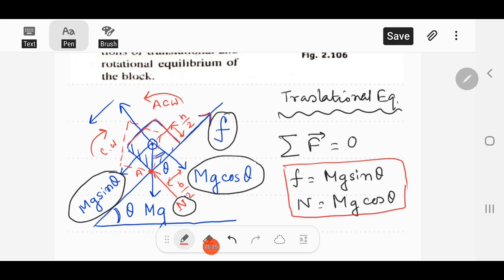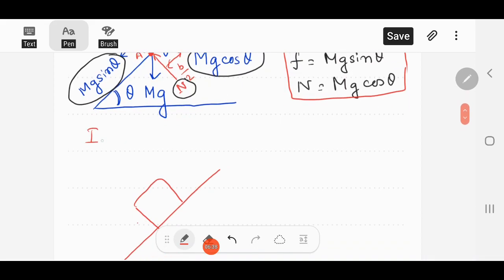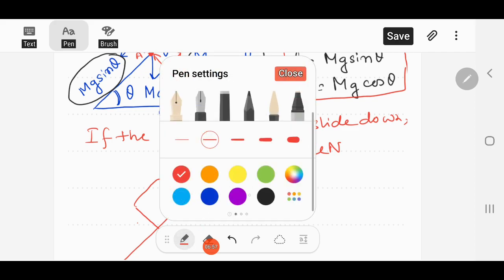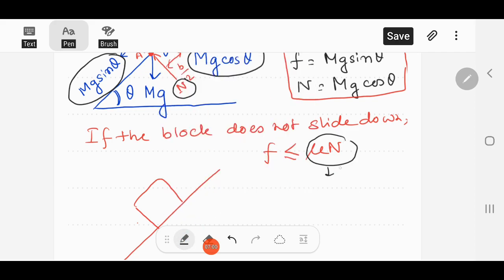And if the block does not slide down, then the frictional force must be less than or equal to mu into N, because mu into N is the limiting or maximum possible static frictional force. Okay, so F must be less than or equal to mu N.